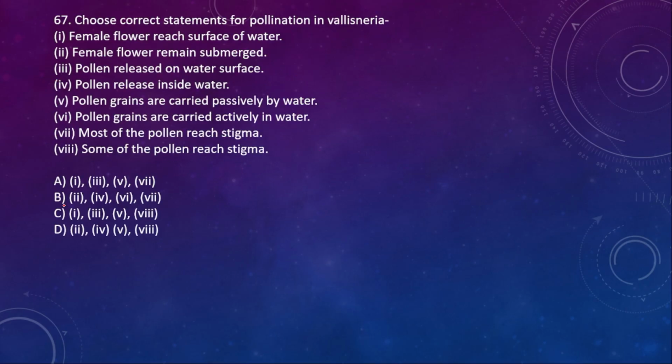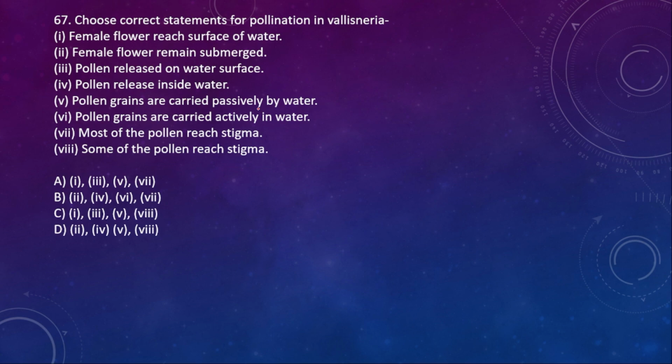Next, 67th one. Choose the correct statement for pollination in Vallisneria. Here, female flower reaches the surface of water. Female flower remains submerged. Pollen released on water surface. Correct. Pollen released inside the water.